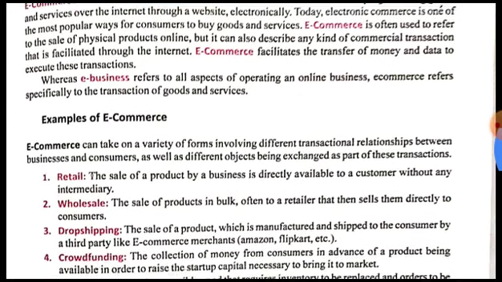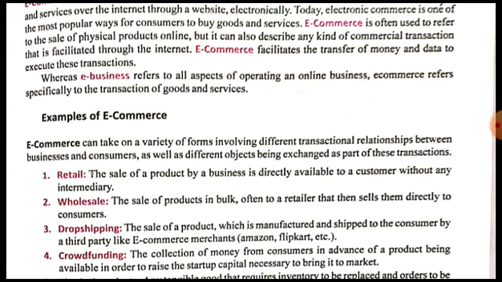Some well-known examples of e-commerce you can see in this list. E-commerce can take on a variety of forms involving different transactional relationships between businesses and consumers, as well as different objects being exchanged as part of these transactions. There could be various types of transactional relationships between the businesses and consumers, and depending on them, e-commerce can take a variety of forms. You can also have different objects being exchanged as part of these transactions, so it doesn't always involve money.